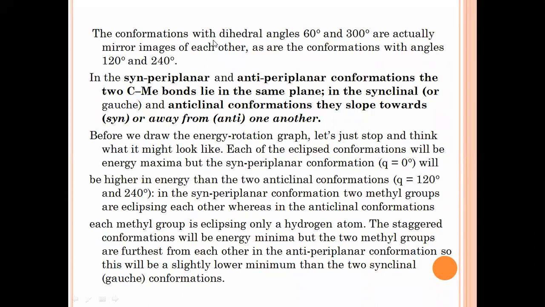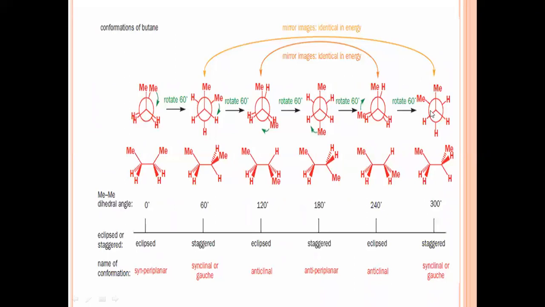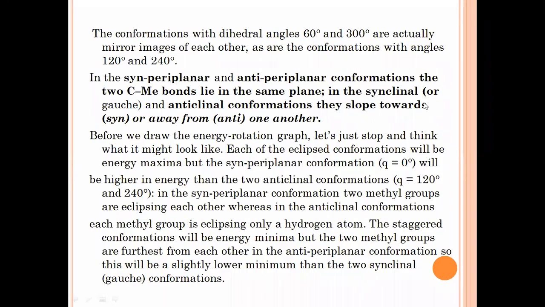Now the conformations at 60 and 300 degrees, we have already discussed, are mirror images of each other, and also at 120 and 240, they are mirror images of each other.